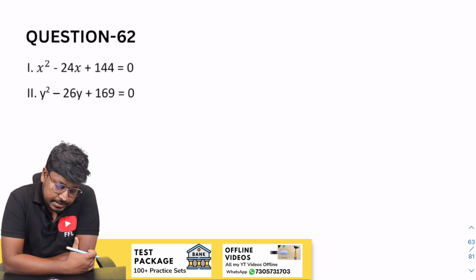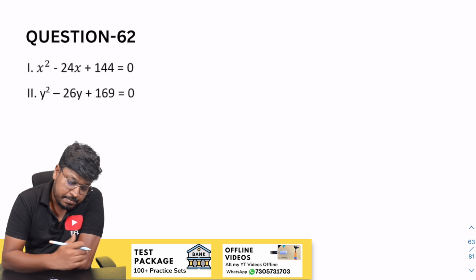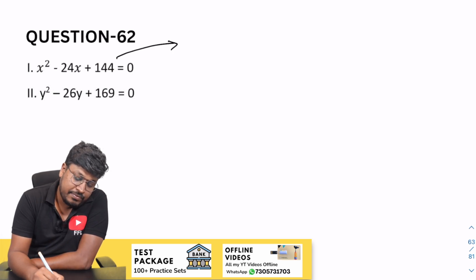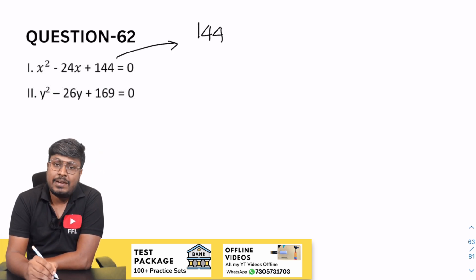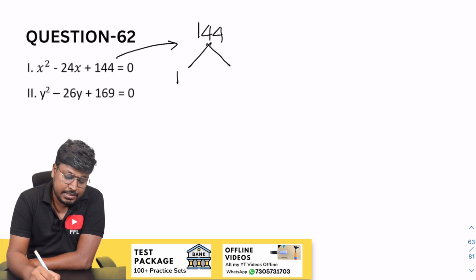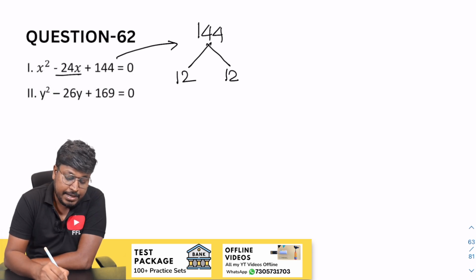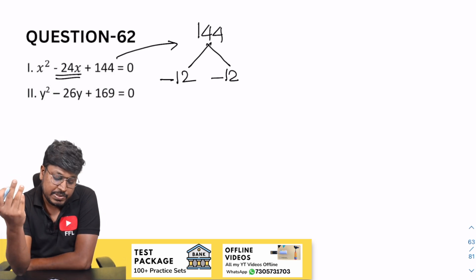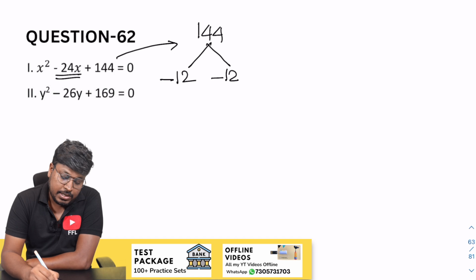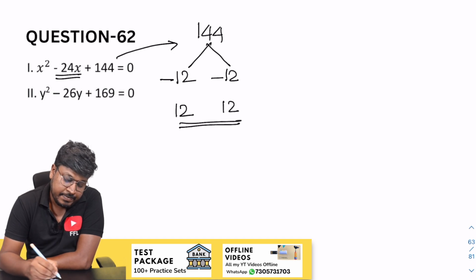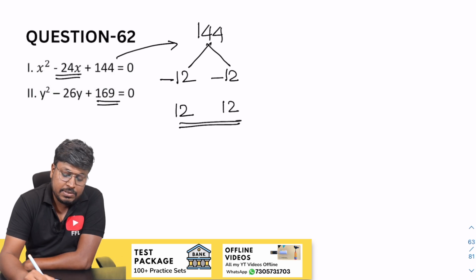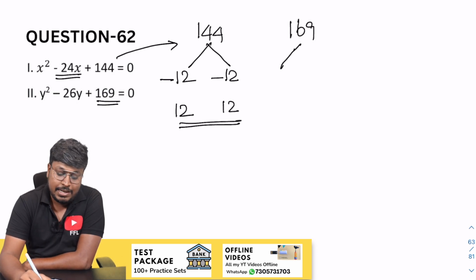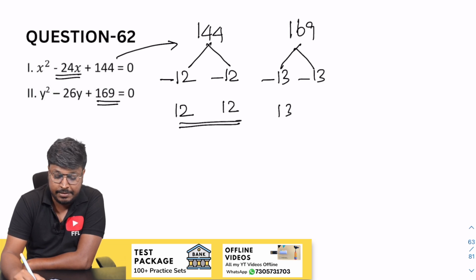So next question is x square minus 24x plus 144. See, 144, 12 square, right? 12 into 12 will be 144, and similarly our target is to get minus 24. So minus 12, minus 12, the resultant will be minus 24, right? So now change the sign. So 12 and 12 will be the factor of x. So similarly 169. So 169 is what? 13 square. 13 and 13. So 13 and 13. While writing, change the sign. 13, 13.